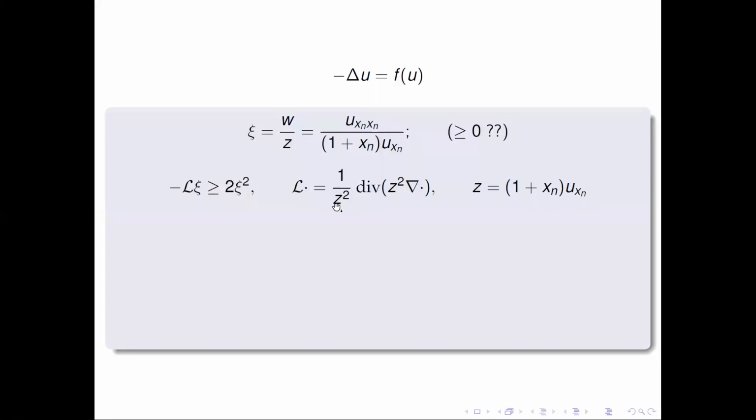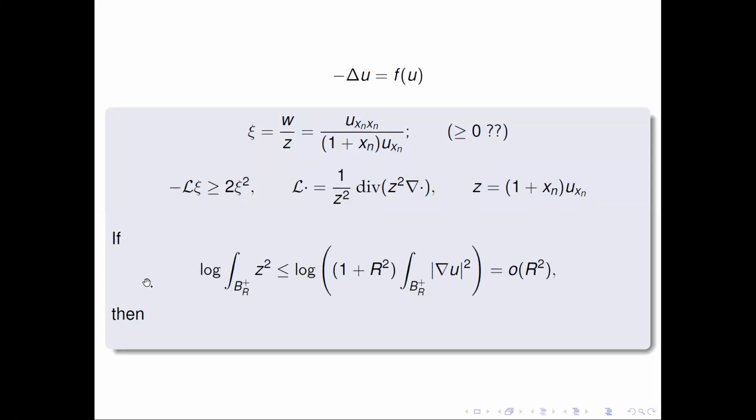So if z is an A which happens to satisfy the assumption from the previous theorem, which was precisely the log of the integral over B_R of z squared, but in our case it's bounded, for instance, by the log of 1 plus r squared times the gradient of u over any ball B_R. If this log happens to be little o of r squared, we are finished. Psi is positive, hence u_{x_n x_n} is positive, hence u is convex, hence u does not exist.